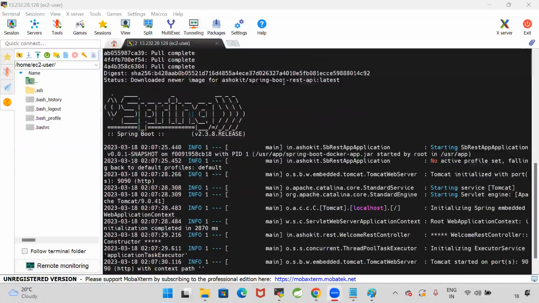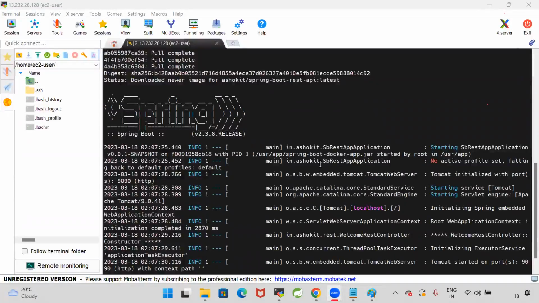In general, to run a Java application, we need to install the Java software. But here, I'm not installing Java. Docker is taking care of Java. Am I installing this Java software? Docker is taking care of this Java software. Now, do you understand what is containerization?